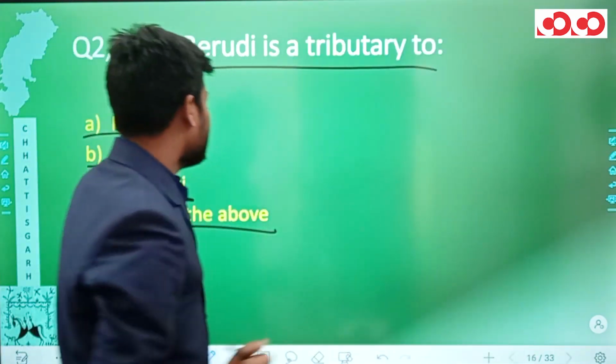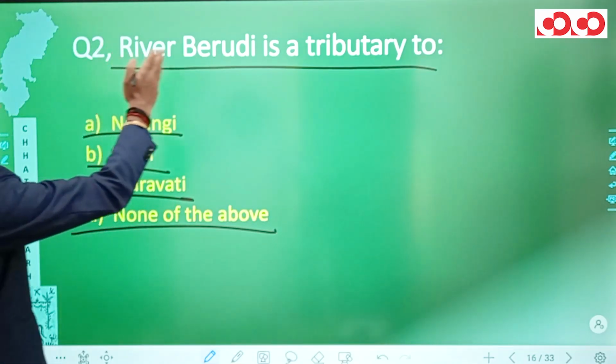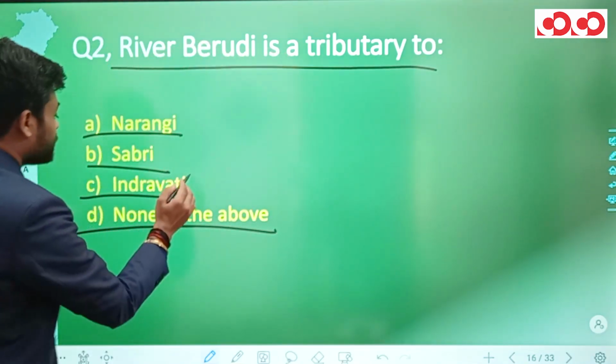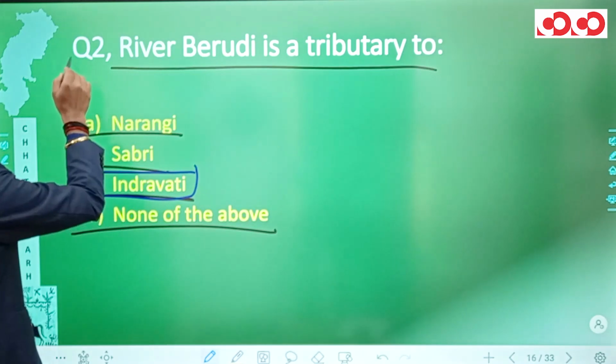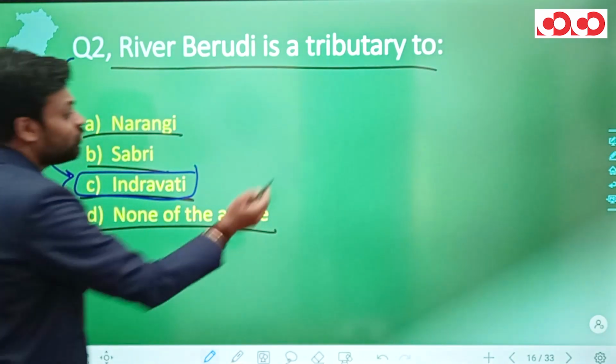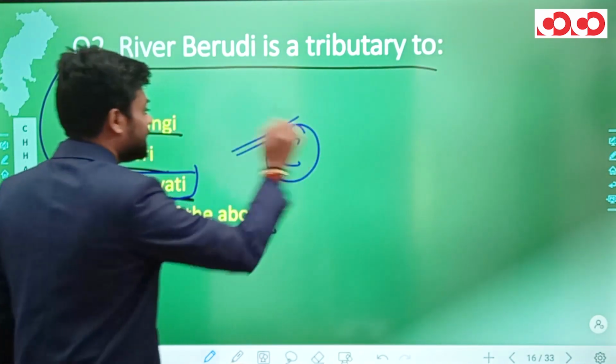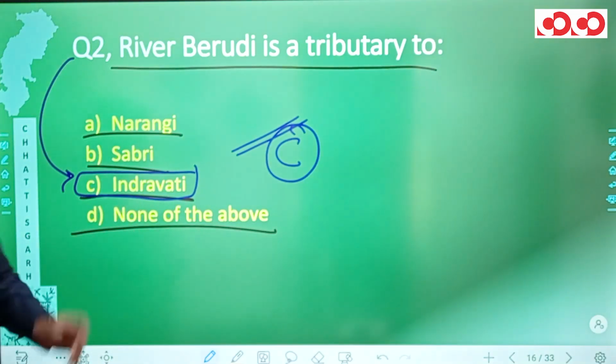So coming back to the question, river Berudi is a tributary of river Indravati. Hence, the correct answer for question number 2 is option C, Indravati. This was all about question number 2.